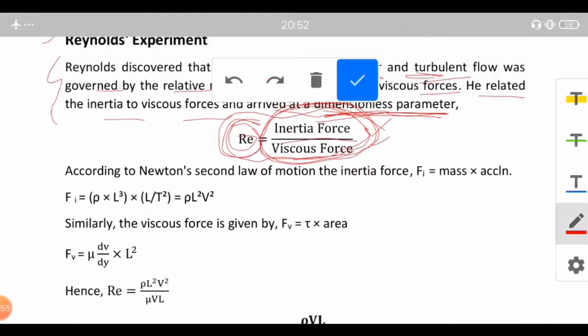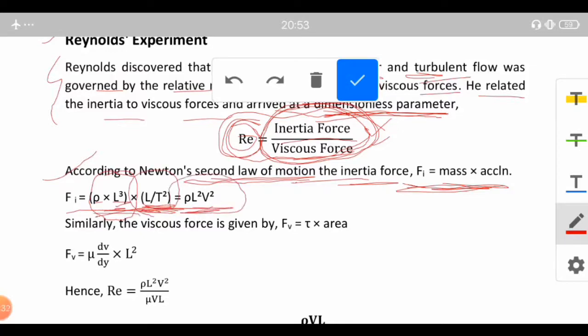Now, according to the second law of motion, inertia force, suppose Fi, is equal to mass times acceleration. We all know Newton's second law of motion, where force is directly proportional to mass and acceleration. Now, Fi can be written like this. Mass can be written as the product of density and volume. Volume is L cube, and the acceleration is length upon t square, that is distance upon time square, and thus we get Fi as rho L square V square.